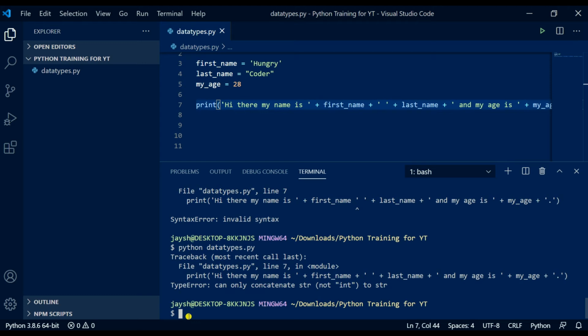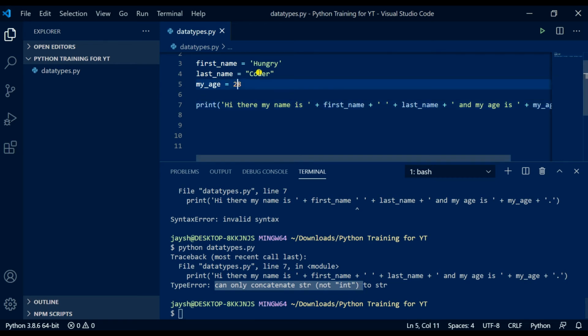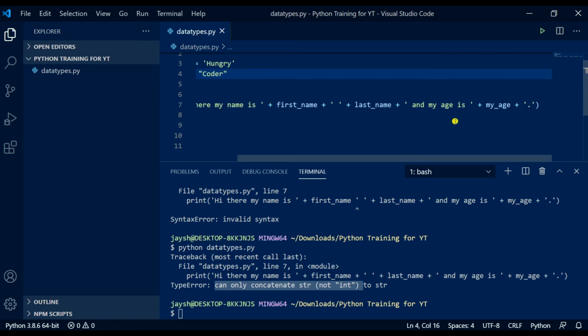Okay, perfect. So here we are. It tells us here, can only join string, not integer. So remember data types again. We've got our integer here and we've got our strings here. And what about when we want to join them together? Well, we can use this little trick here, which is quite fast. I do use it quite a lot. There are other ways of doing it now, but this is a good way to learn.